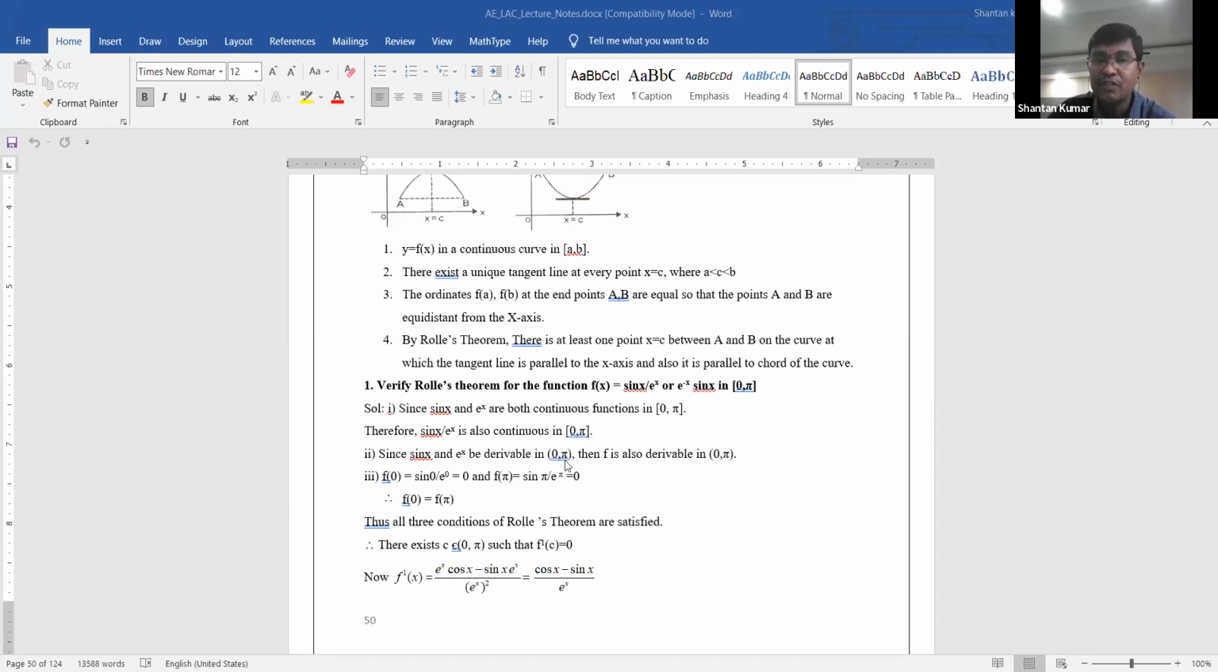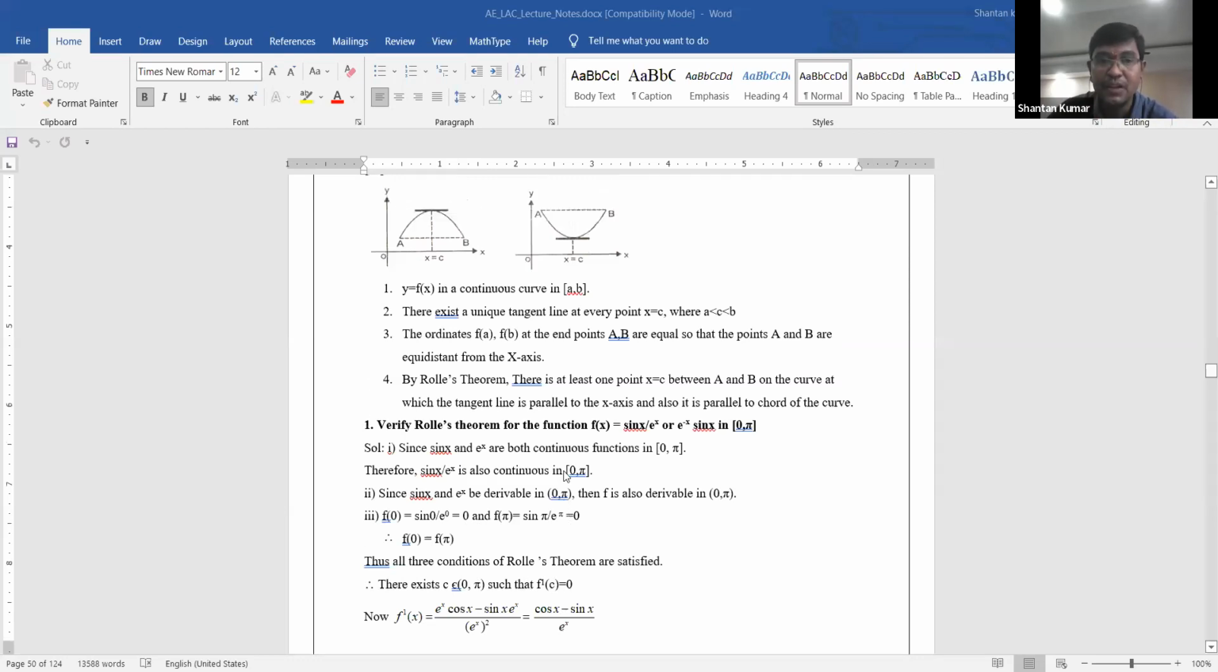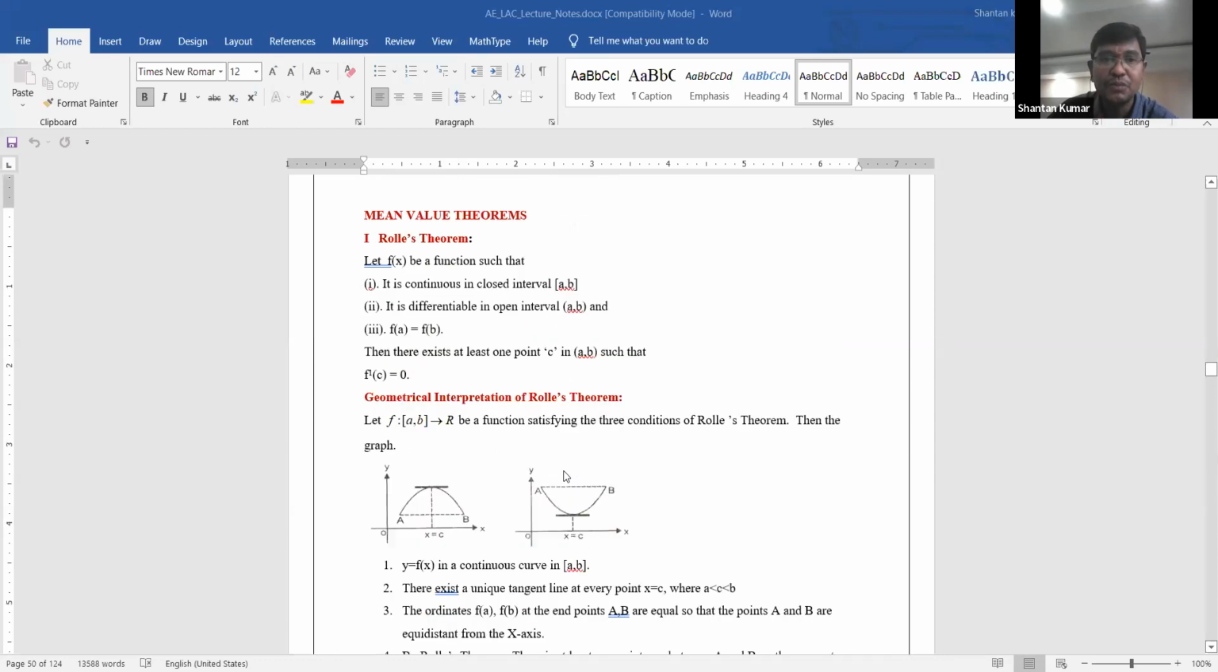Here first continuity is done, second the differentiable function is done, the third condition f of a is equal to f of b is also done. Now you need to observe the three conditions of Rolle's theorem: the function is continuous in the closed interval a comma b, satisfied. The second condition, it is differentiable in the open interval a comma b, is satisfied, and moreover f of a is equal to f of b is also satisfied.